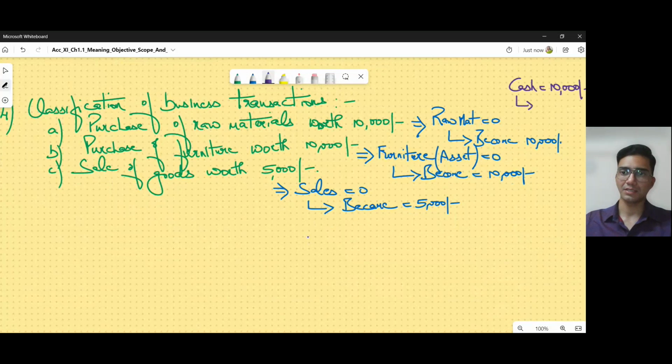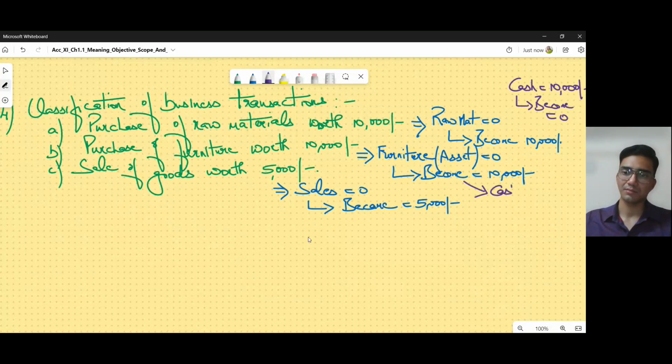Now cash is reduced to 0. If I speak about furniture, earlier I did not have any furniture. Then I bought furniture worth 10,000 rupees. So furniture now became worth 10,000.